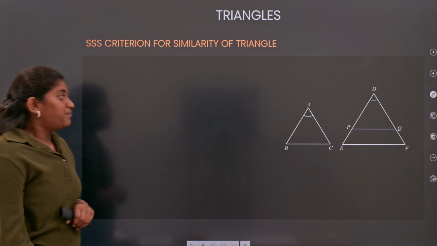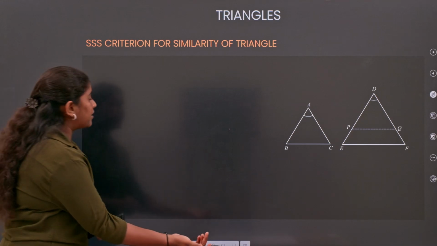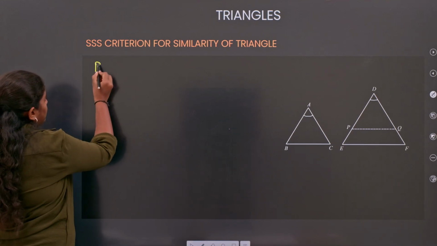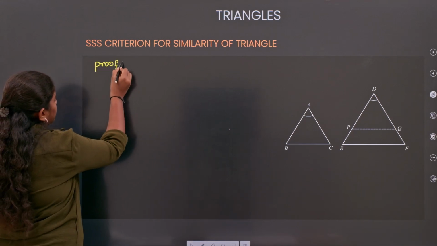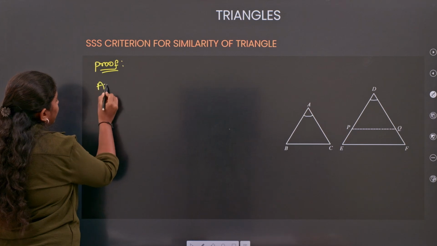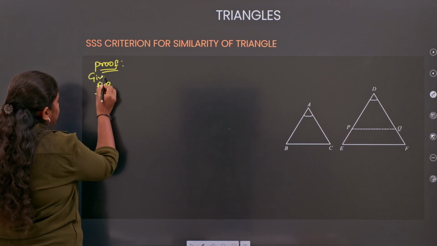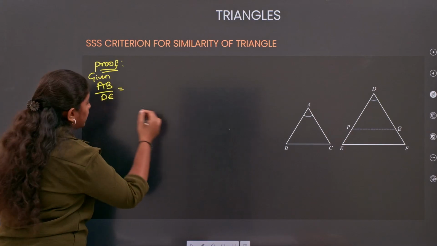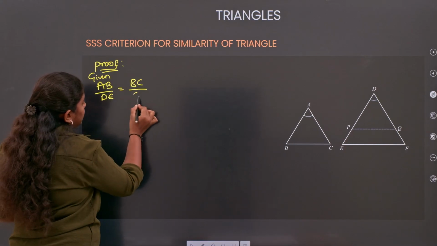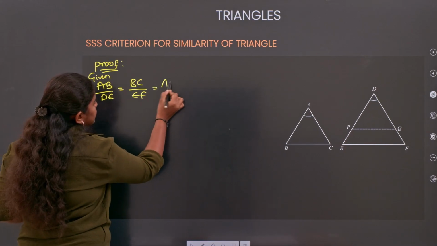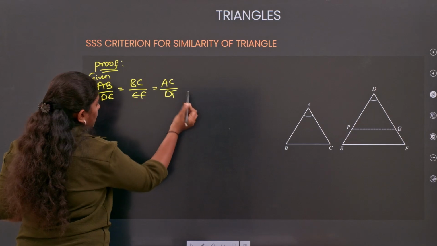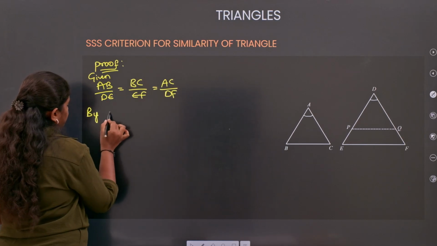Okay, let's see. Coming to the proof, they gave the condition, so here I am writing given AB by DE equals BC by EF equals AC by DF. Now by construction, what will we do?